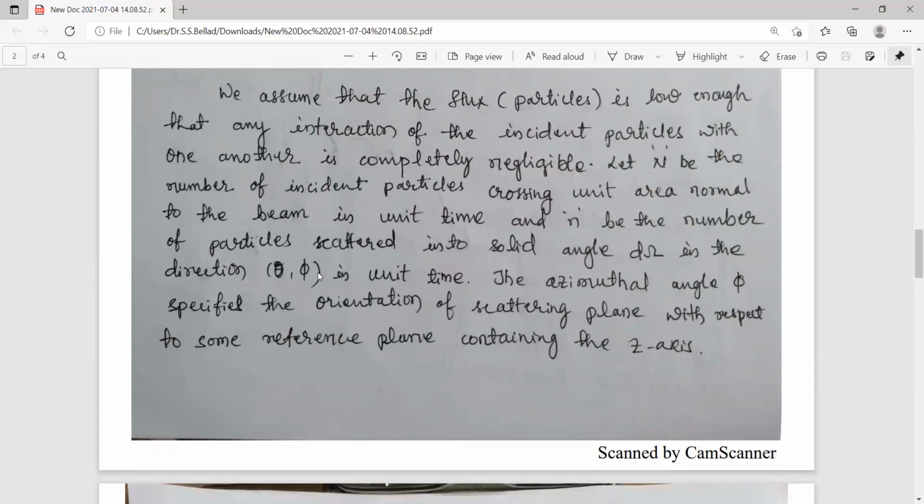So this theta comma phi are the polar angles or the spherical coordinates, and this azimuth angle phi specifies the orientation of the scattering plane with respect to some reference plane containing the z-axis. So actually this phi is the angle between the scattering plane and the reference plane.